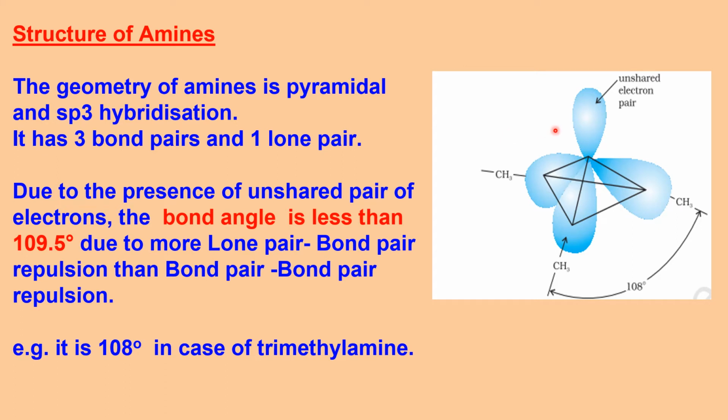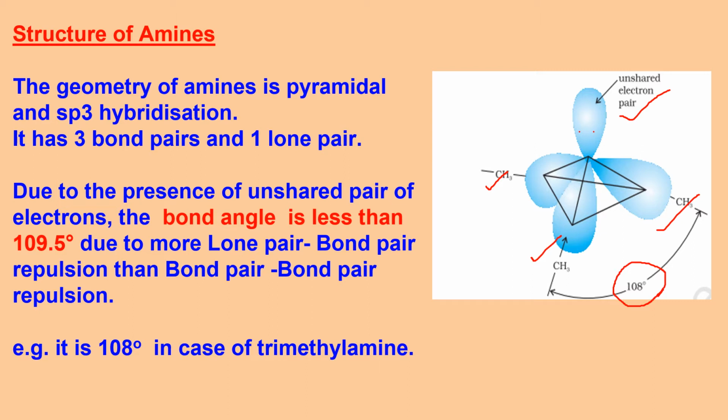The structure of amine is just like the structure of ammonia. In amines, the nitrogen has three bonds, three R groups, 1, 2, 3, and here this is a lone pair, the unshared electron pair, exactly like the structure of ammonia, which is tetrahedral geometry, and the shape is pyramidal. But here the bond angle would be different because the R groups are bigger in size than the hydrogens in ammonia. So the repulsions between the lone pair and three bond pairs and the size of the R group, everything decides together the bond angle.